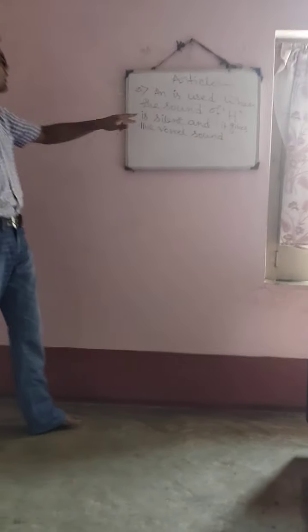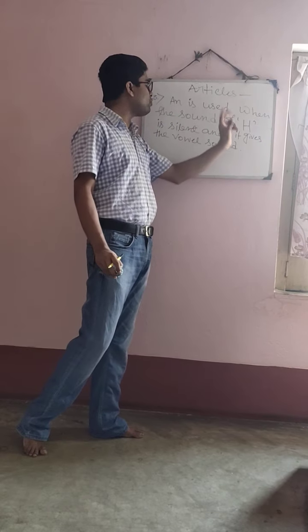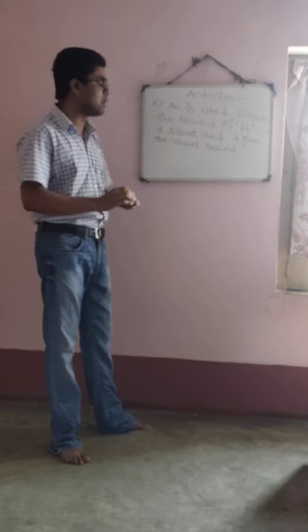So here try to understand what I have written. An is used when the sound of H is silent and it gives the vowel sound.